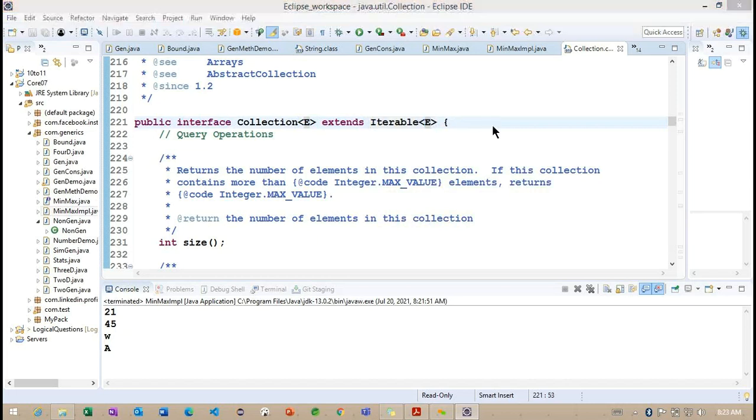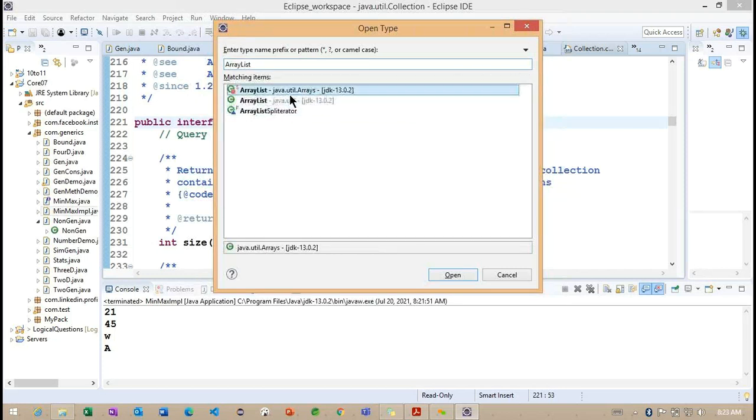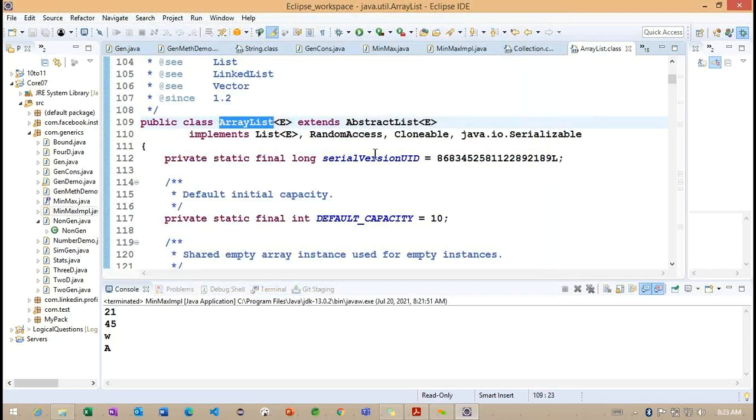Again, here also they used E. Now, if we observe one more class, ArrayList, again we have the element here. Getting the point? So this list also has the element. Element is nothing but the generic concept here.